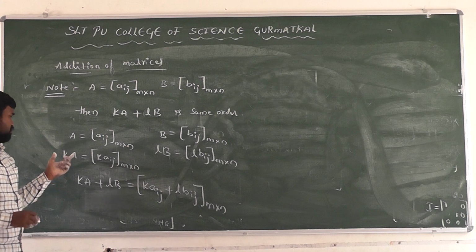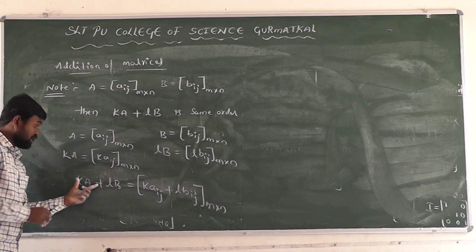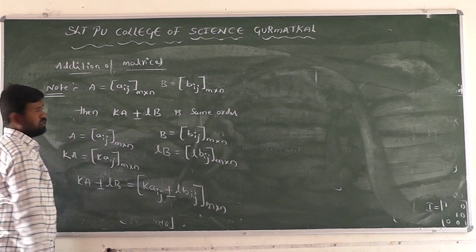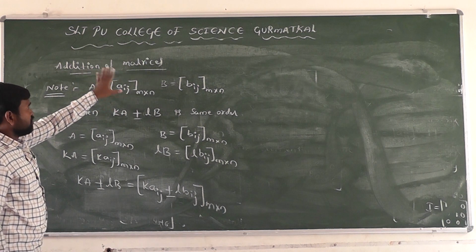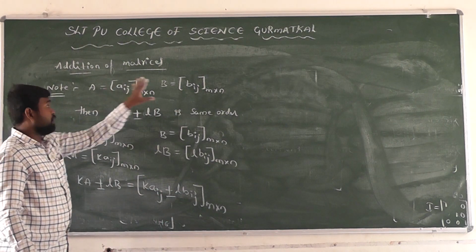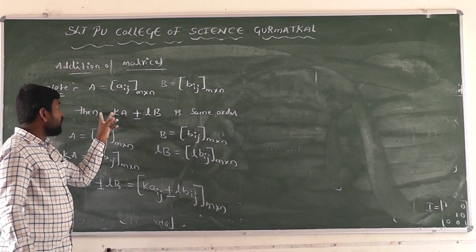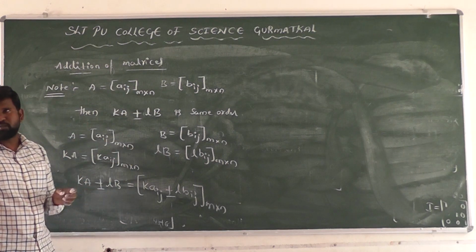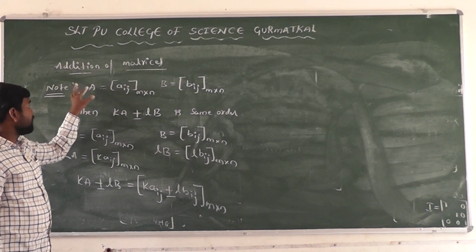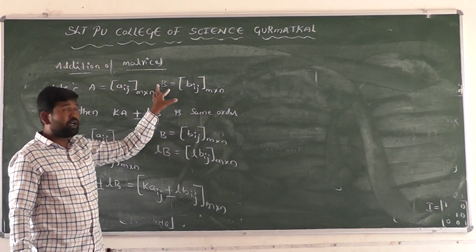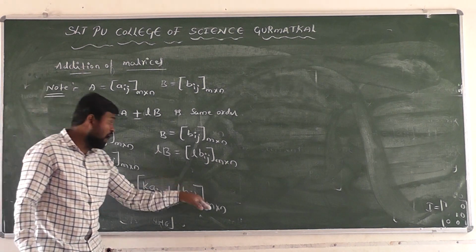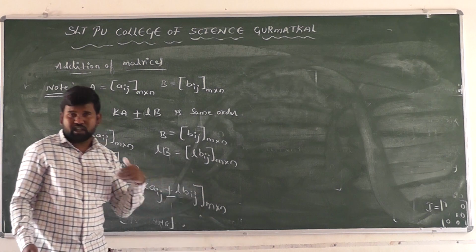And similarly, the subtraction of matrices is also the same procedure, right? The plus sign is replaced by the minus sign. We have to write it as a minus sign, right? The addition and subtraction are a similar procedure. How to add and subtract two matrices here? A matrix and B matrix having the same order, then we have to add or subtract the corresponding elements of the two matrices. We can also multiply the two matrices by scalars: A matrix by any scalar, and B matrix also by any scalar, then add or subtract them. Then the matrix order does not change, right? This is one important point here.